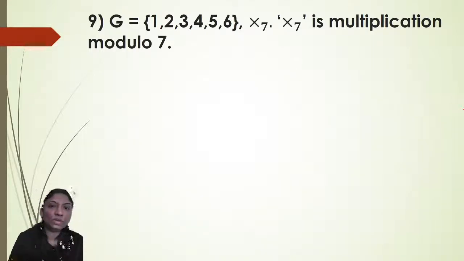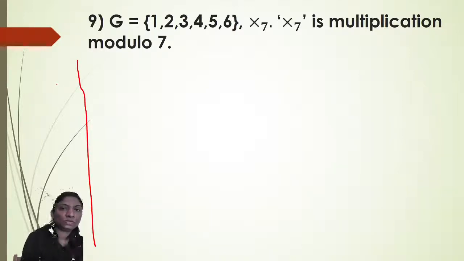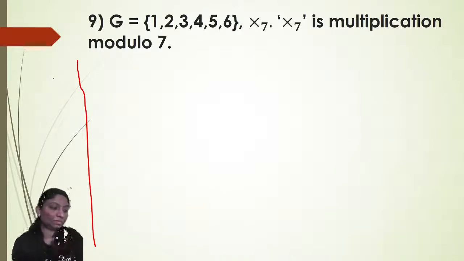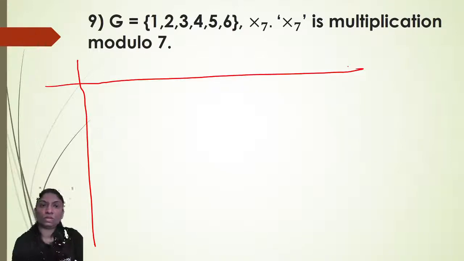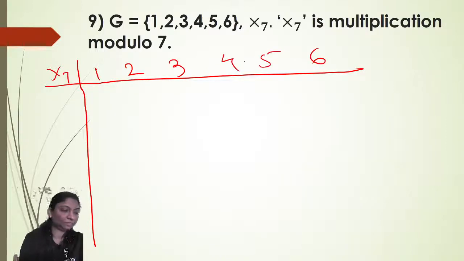With multiplication modulo 7, we are not taking 0, so we take only the non-zero elements. G contains 1, 2, 3, 4, 5, 6.